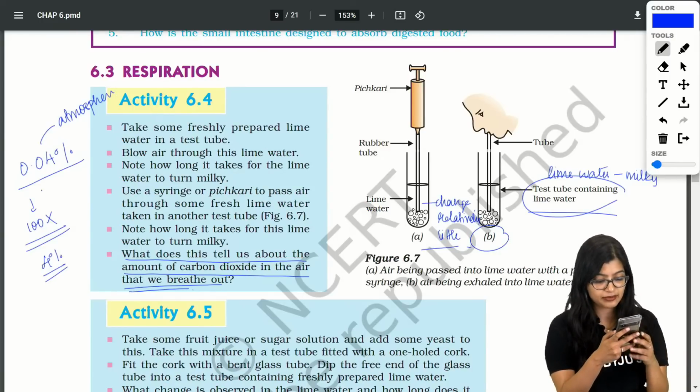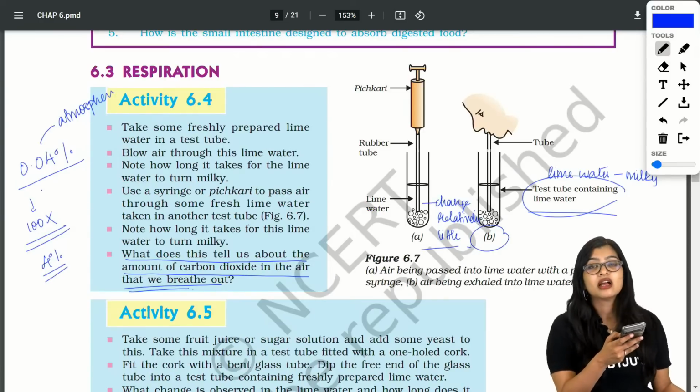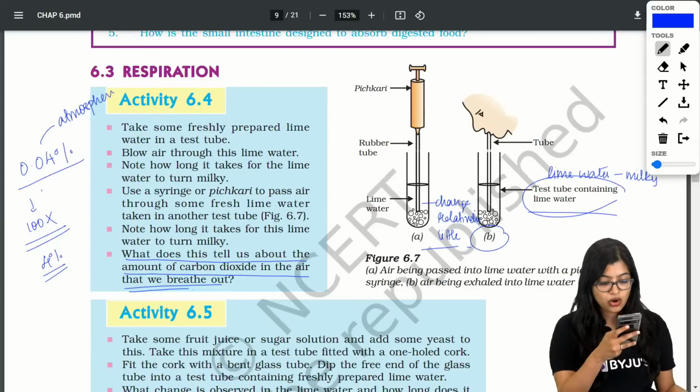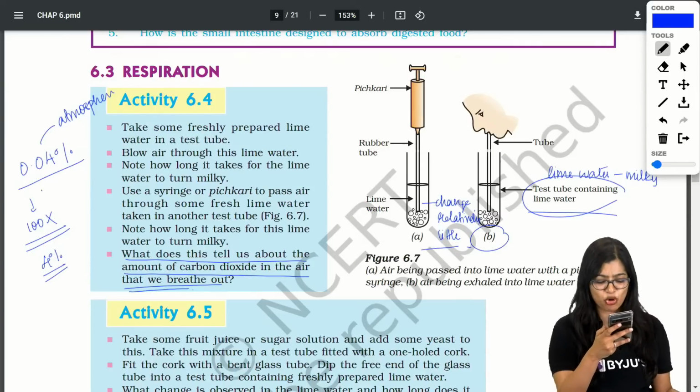Somebody's asking me something. Respiration means carbohydrates are broken down to form glucose? No, that is digestion. Carbohydrates getting broken down into the simplest form is digestion. Okay, ATP part, Garvit Raj, I'll explain. Liver helps in production of albumin protein? No, Nabija, that's not part of your exam. You don't need to worry.